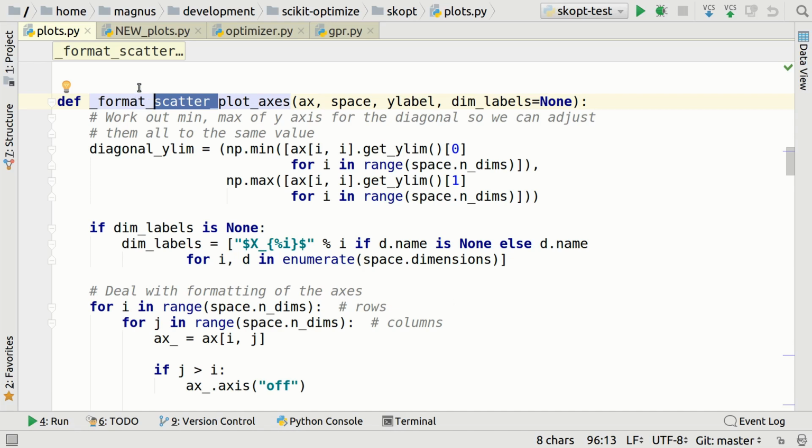Def format scatterplot axis. This comment here is actually for what is going on here. It is not for the function. So already here we are missing a docstring. You don't know what the semantics of this function are supposed to be, what the original author intended for this function to do. This means you have to go into the function, read what it is doing, and then if you can understand it, you code assuming that what it is doing now is what it's supposed to do. If the original author had made a bug or a mistake, so it in some way did not behave the way he had intended, suddenly you have different people using this function, and they all have different ideas of what it is supposed to do.